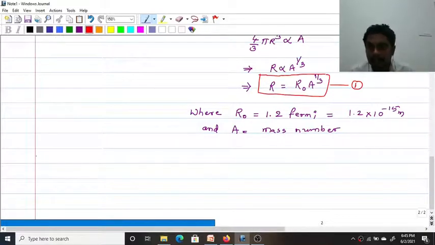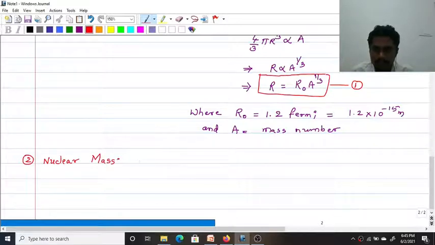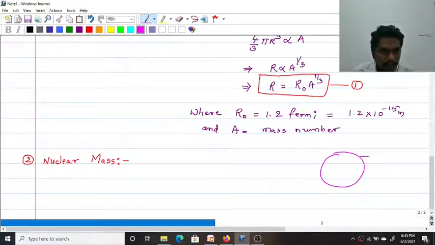And the second property is nuclear mass, or mass of the nucleus. Let us draw the figure. This is the nucleus.